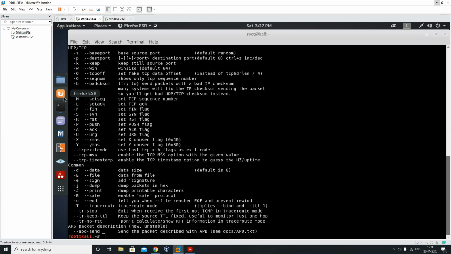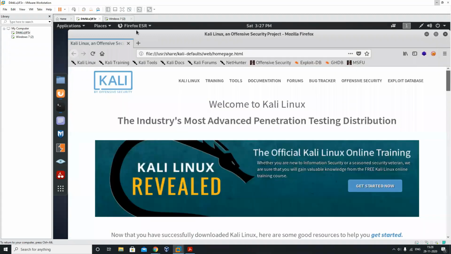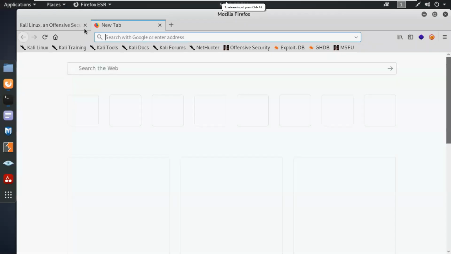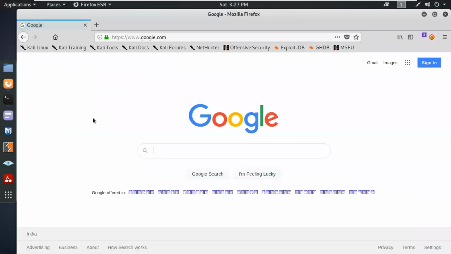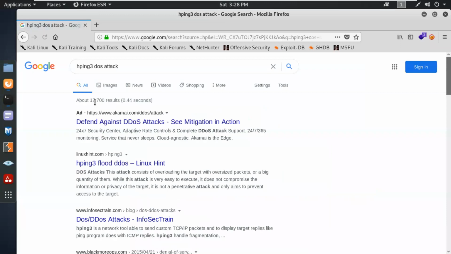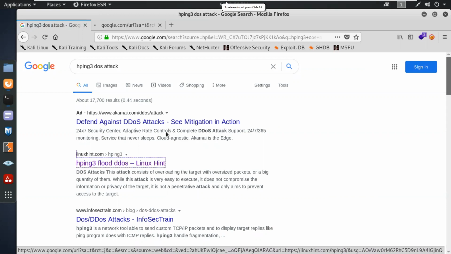Let's have a look at what things we're going to use. We're going to try the DoS attack with the help of hping3.